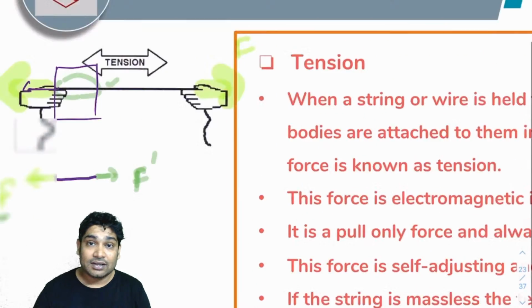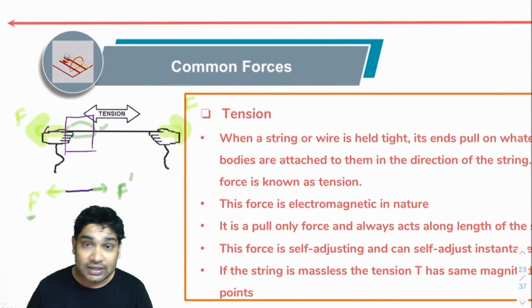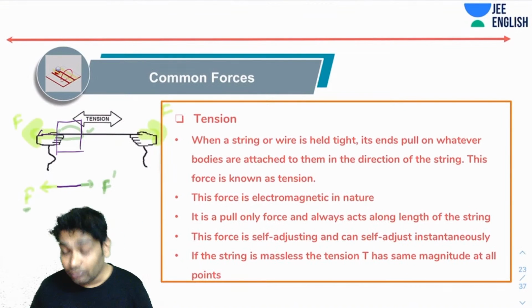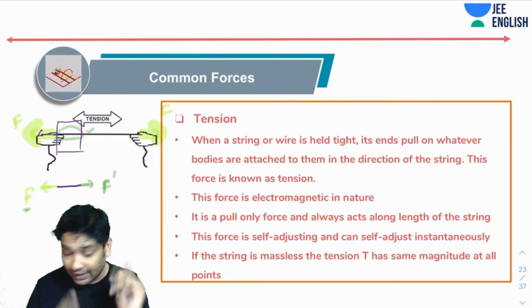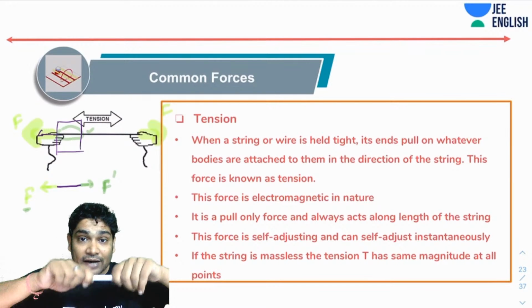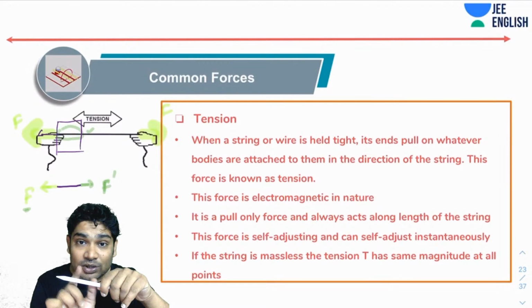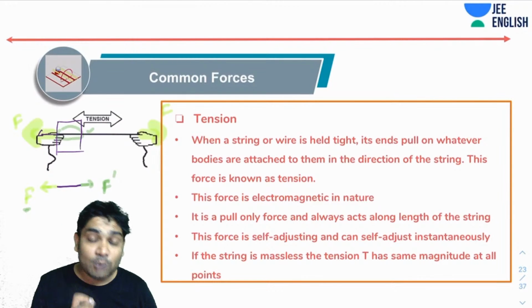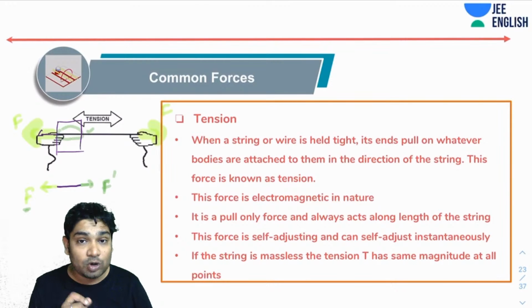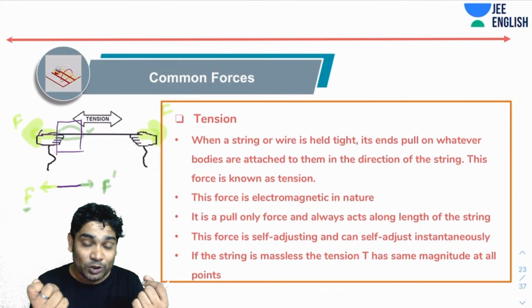Imagine, this is just like normal reaction. Why did normal reaction come into play? Because you were trying to separate the molecules. Now when you're trying to pull this, you're again trying to pull the molecules apart. But these molecules have a strong attractive force on each other, so they start pulling all the molecules back.